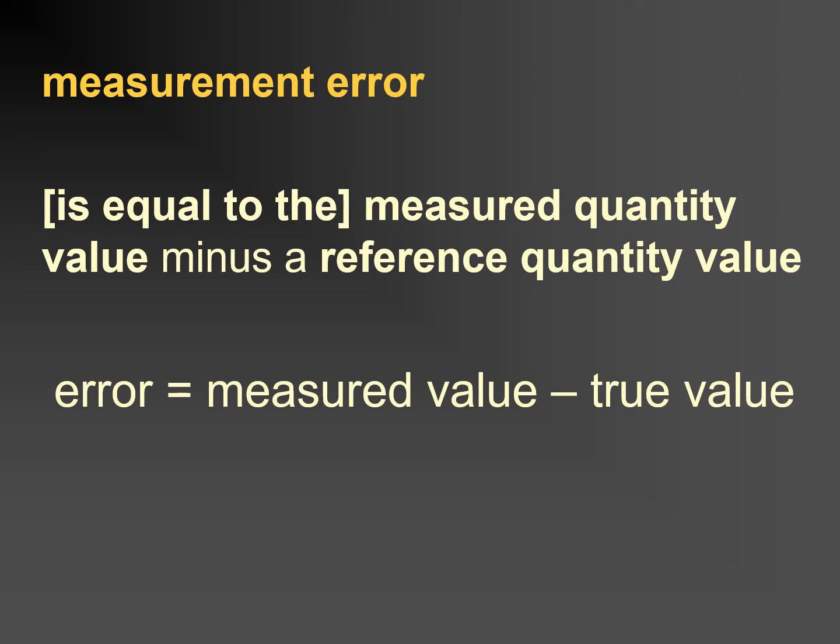If we take the reference quantity value to be the true value, then we can write the following. The error, the measurement error, is the measured value. So this is our error here. The measured value is what we get when we make measurements with our instruments, minus the true value.